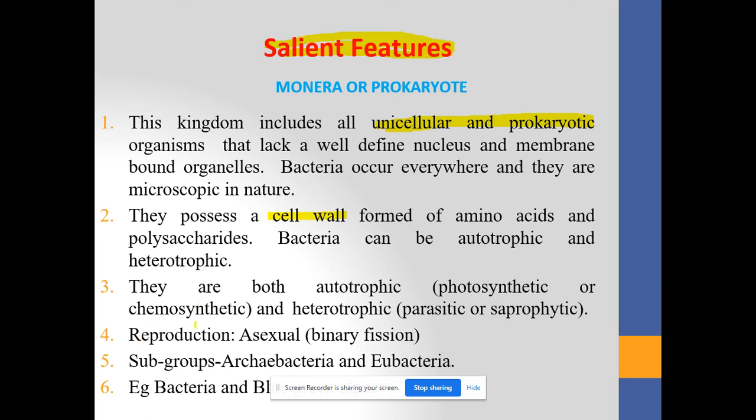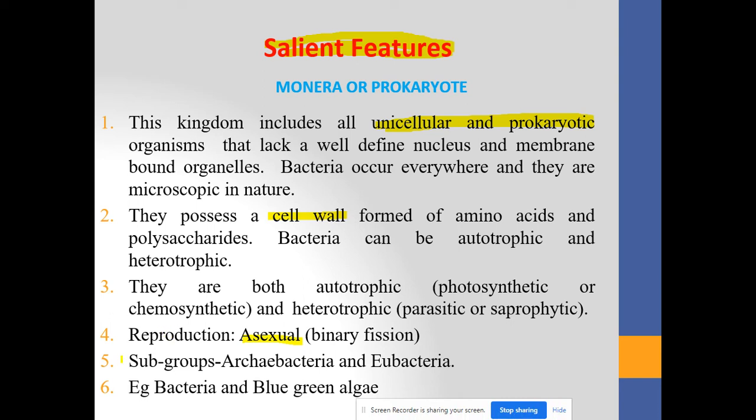Fourth is reproduction. Basically the organisms present in this first kingdom are reproduced by the asexual method of reproduction, such as binary fission. Fifth point, subgroups are Archaebacteria and Eubacteria, and the examples of the living organisms included in this first kingdom of Monera are the bacteria and blue-green algae.